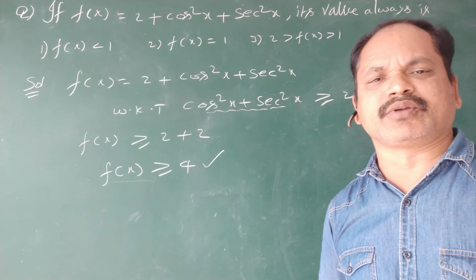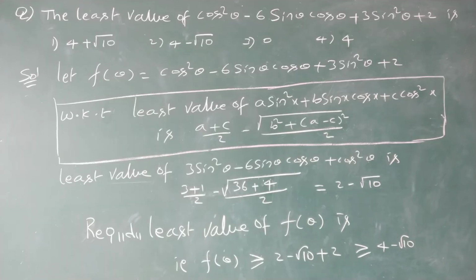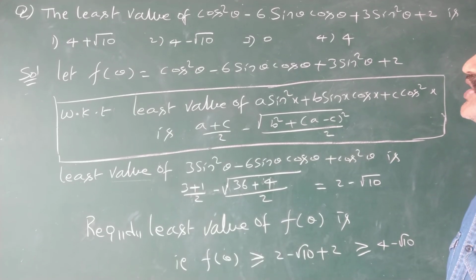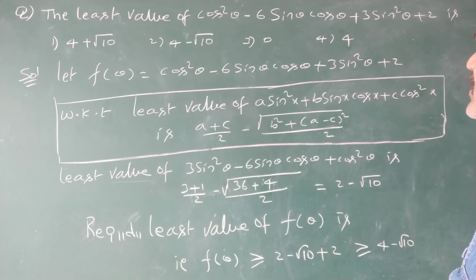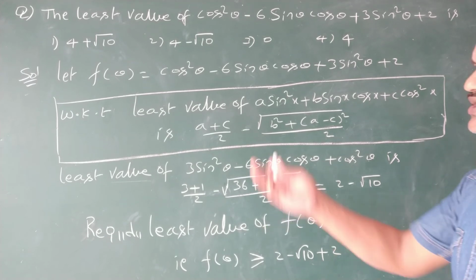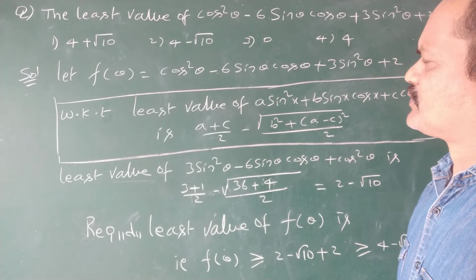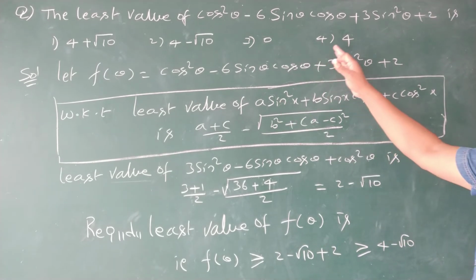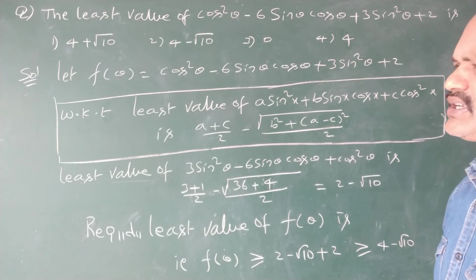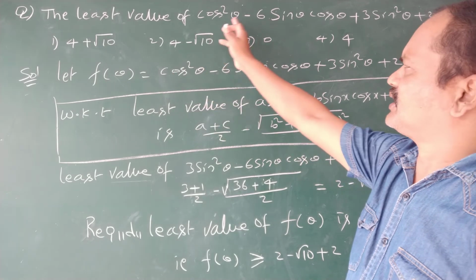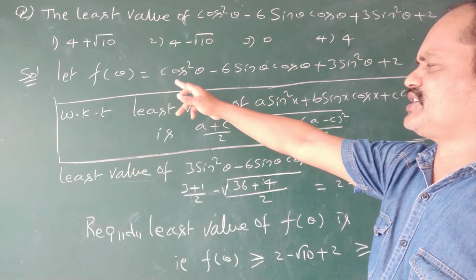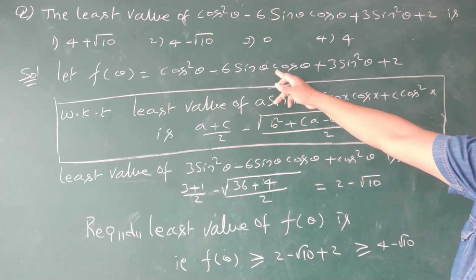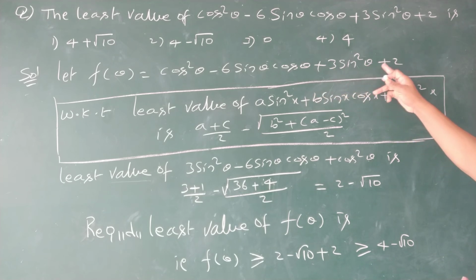Now we are going to the next question. The least value of cos square theta minus 6 sin theta cos theta plus 3 sin square theta plus 2 is: first option 4 plus root 10, second option 4 minus root 10, third option 0, and fourth option 4. We have to take the function f of theta is equal to cos square theta minus 6 cos theta sin theta plus 3 sin square theta plus 2.